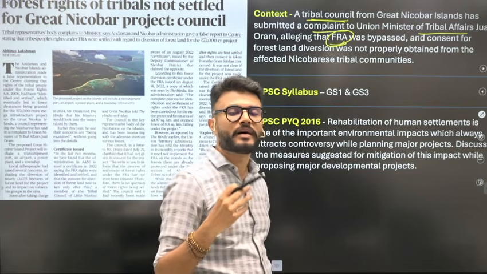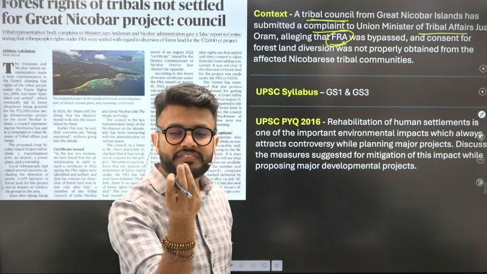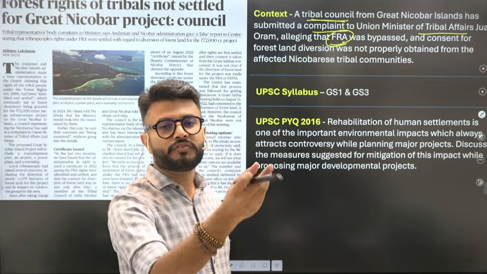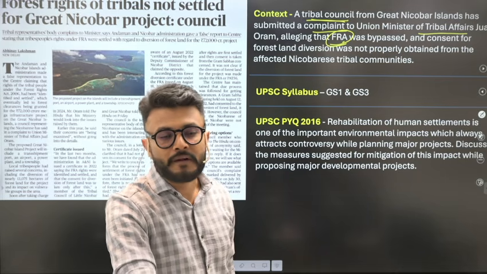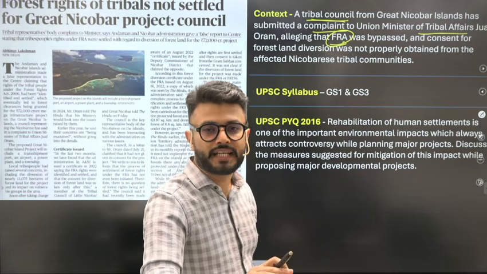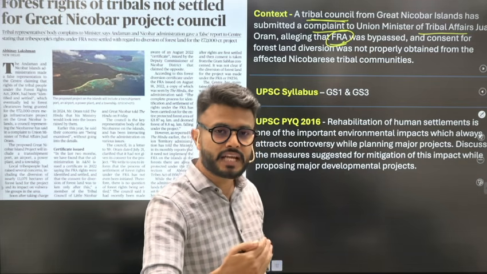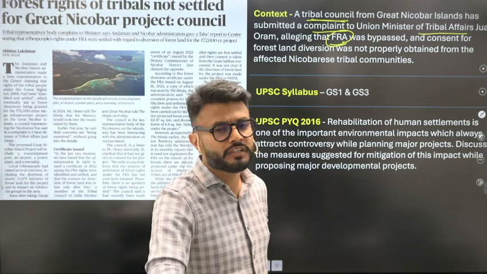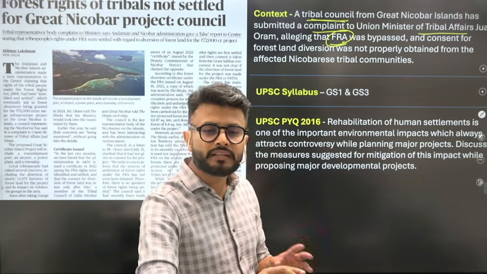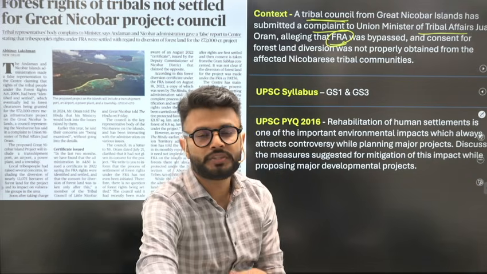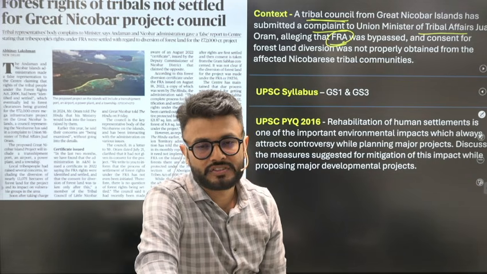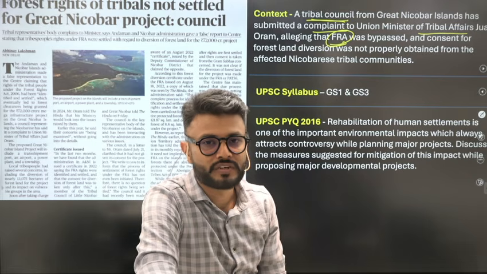They have been bypassed. The Forest Rights Act gives rights to forest dwellers that whenever a developmental project takes place, their consent is mandatory, and there is a proper SOP for rehabilitation. According to this council, a lot of this has not been followed, and the forest dwellers are denied the rights mentioned in the Forest Rights Act.